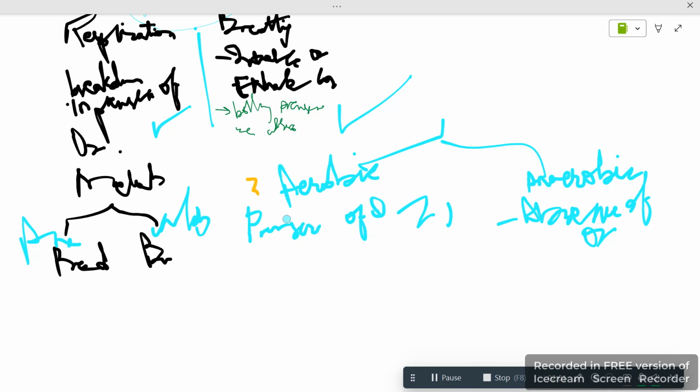This is the aerobic example. When we run, like playing a game or racing, our oxygen is used in a high quantity. This means racing is done in the presence of O2. And when you do heavy exercise, you need more glucose and more oxygen to inhale. So we have lactic acid, because whenever you do one activity several times, the lactic acid goes into the muscles, which does not allow them to move.